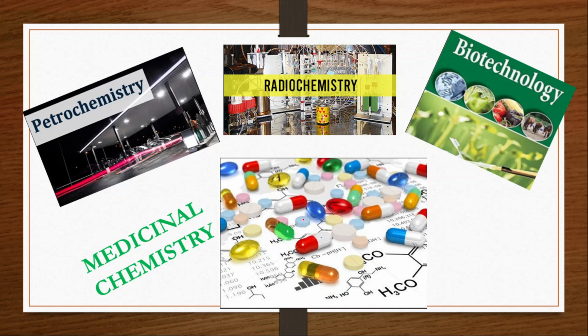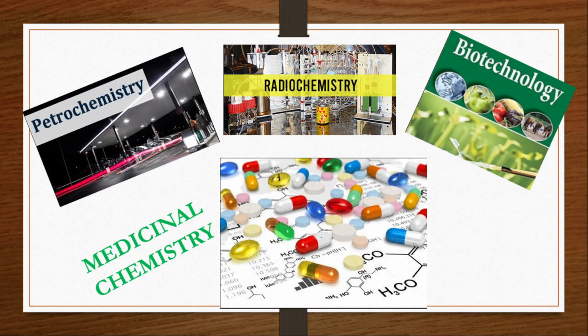Clear? So synthesizing this chemical is nothing but chemistry. That chemical is being used as a medicine. Chemistry is the reactions we know, and the reactions give rise to a product, and that product is a chemical. That product is used as a medicine. That is what medicinal chemistry is.